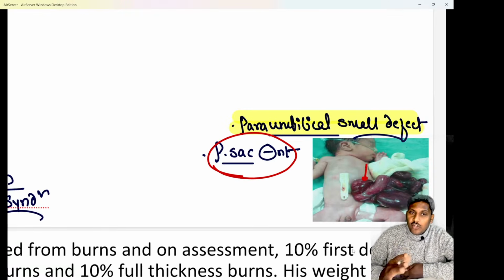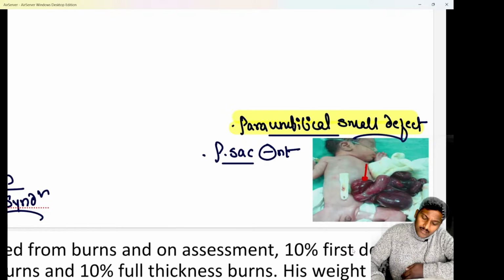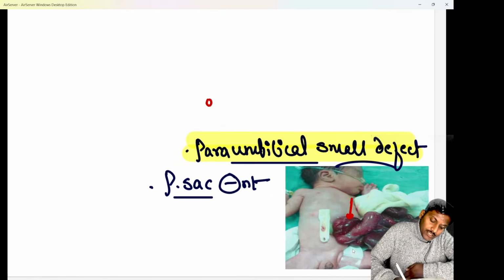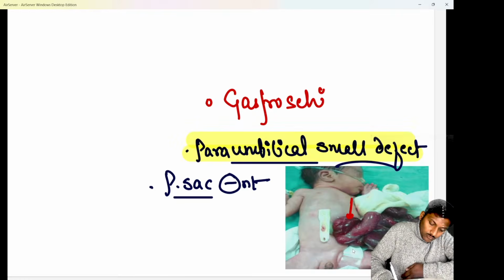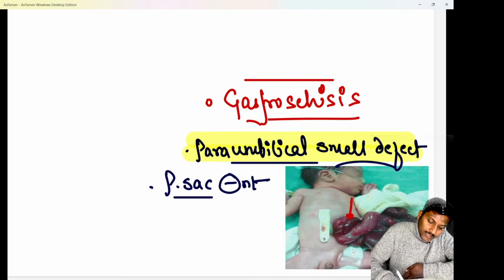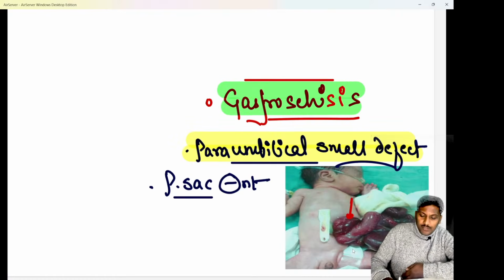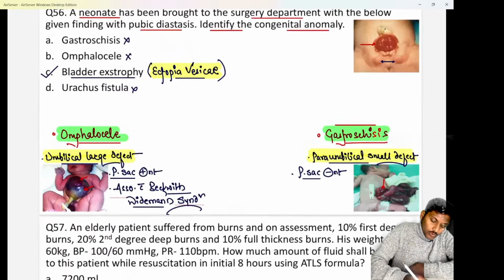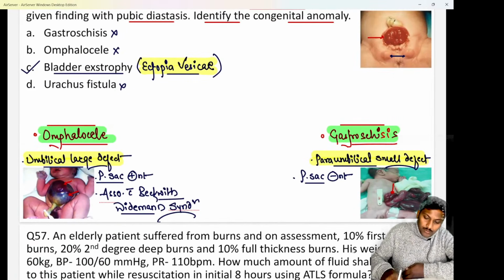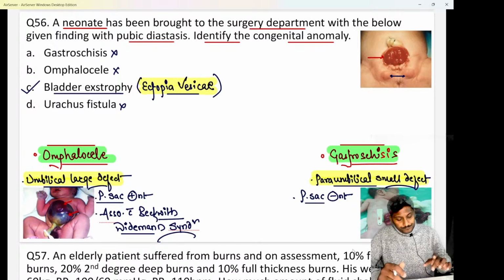There is no covering or peritoneal sac, and this condition is not commonly associated with any congenital anomaly. We know this congenital anomaly is classically known as gastroschisis. That has to be kept in mind. No issues with this, anybody? Chalo. So these are the points that you need to remember.